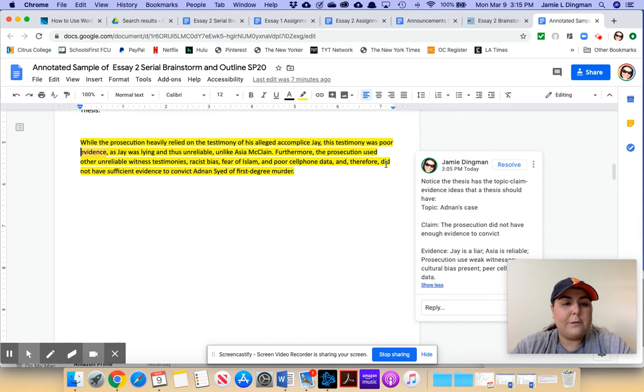It says, while the prosecution heavily relied on the testimony of his alleged accomplice, Jay, this testimony was poor evidence as Jay was lying and thus unreliable, unlike Asia McClain. Furthermore, the prosecution used other unreliable witness testimonies, racist bias, fear of Islam, and poor cell phone data, and therefore did not have sufficient evidence to convict Adnan Syed of first-degree murder.